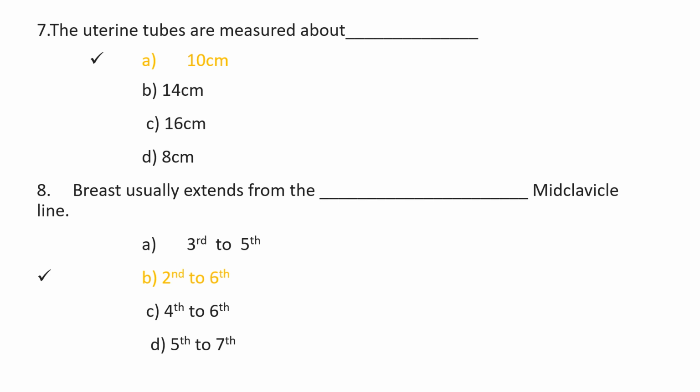Eighth question is, breast usually extends from the dash mid-clavicle line. Option A, 3rd to 5th, option B, 2nd to 6th, option C, 4th to 6th and option D, 5th to 7th. The correct option is option B, that is 2nd to 6th.